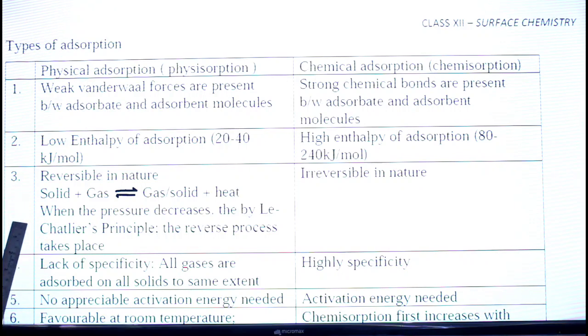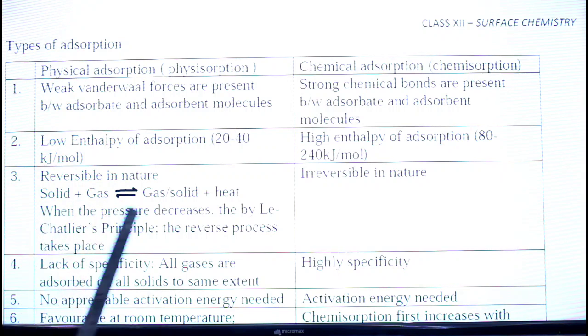The third point of difference is that physisorption is reversible in nature. Reversible because physical forces are there which can easily be reverted back. For example, if a gas is adsorbed on a solid, it can easily be reverted back, and on heating, the gas will escape out of the solid.